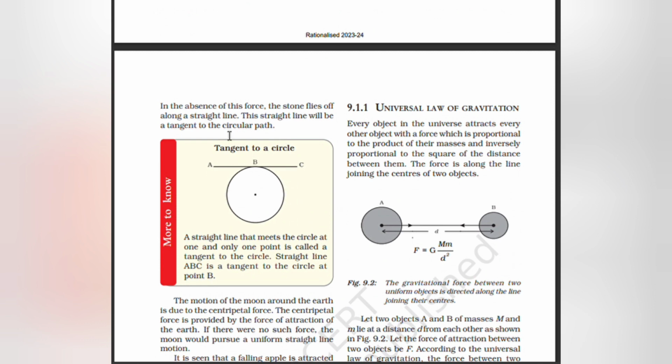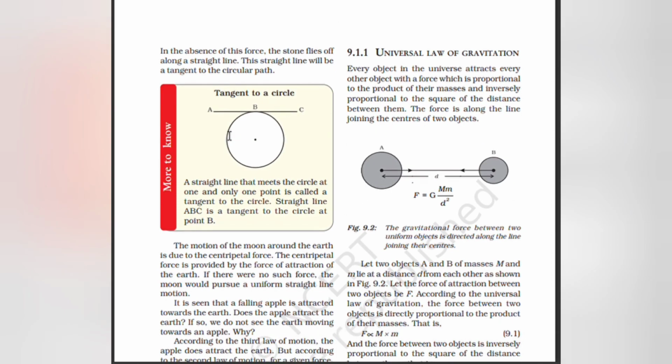This straight line will be a tangent to the circular path, a tangent to a circle. A straight line that meets the circle at one and only one point is called the tangent to the circle. Straight line ABC is a tangent to the circle at point B.